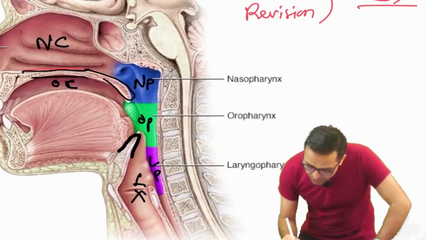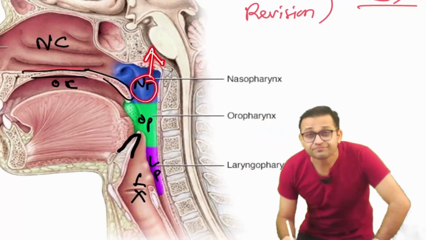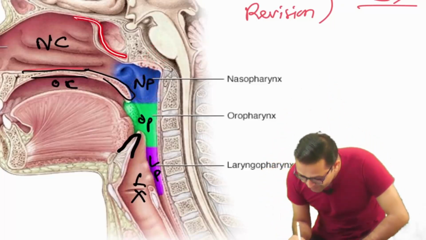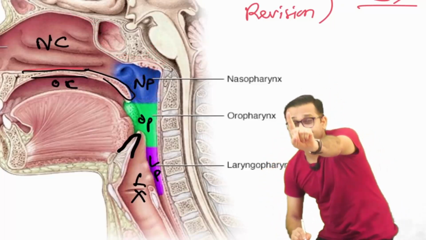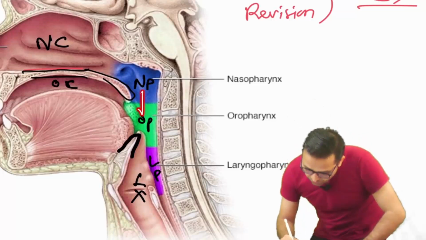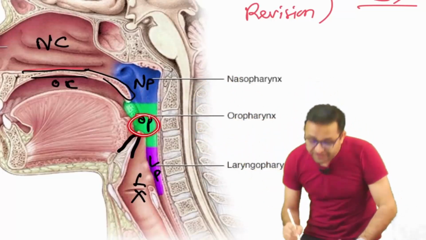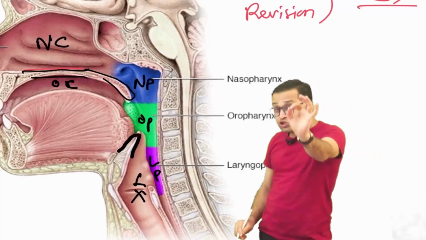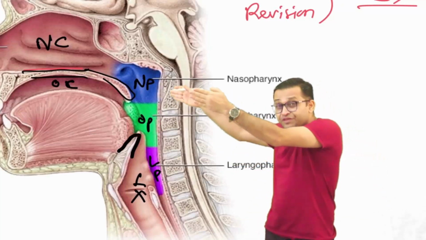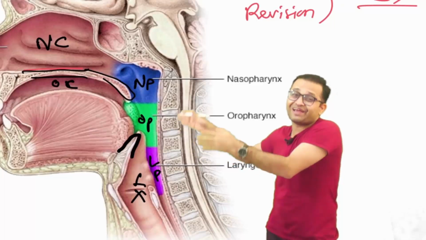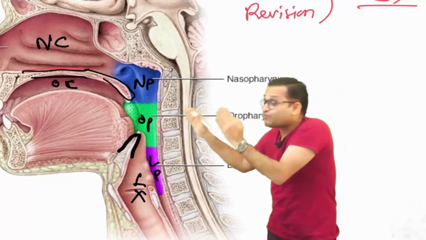So can you tell me what is the superior relation? Sir, superiorly there is the base of the skull, MCQ. Yes, what is the inferior relation of the nasopharynx? Sir, remember, oropharynx. So in the first MBBS, your MCQ will also be asked. So you can see, जो दिखता है वो कहना है. You can see the inferior relation of the nasopharynx is the oropharynx.